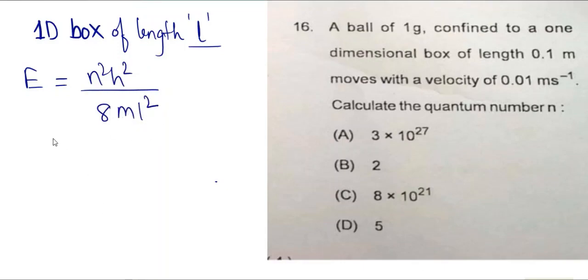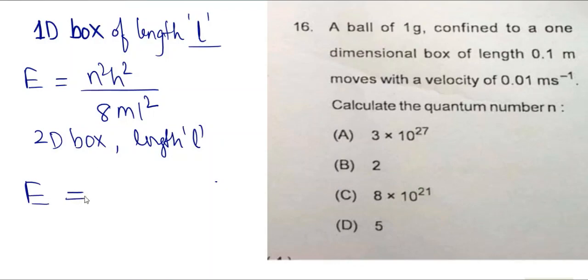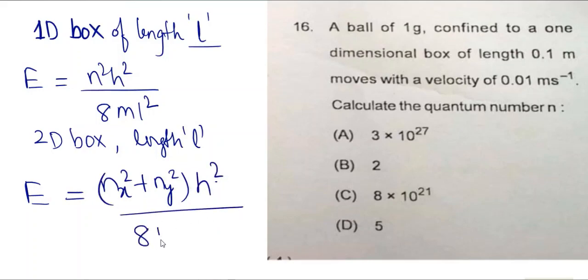If it is a 2D box, two-dimensional box, same length L, then its energy formula is equal to nx square plus ny square multiplied by h square divided by 8 m L square.